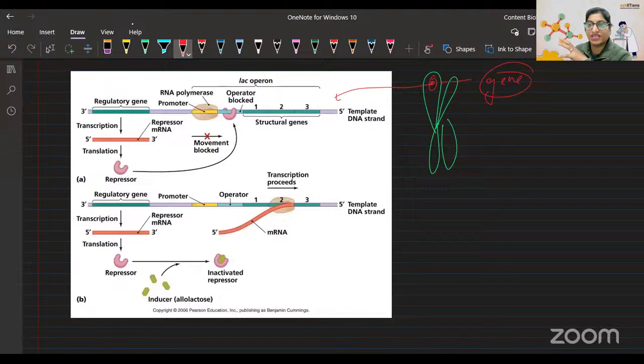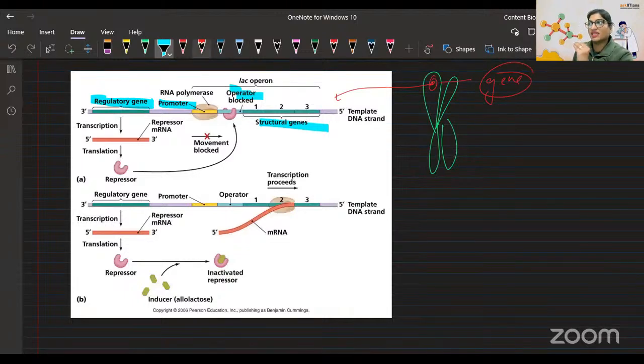An operon is a model. It is made up of units which are doing different work. It has a regulatory gene and a promoter area. You're getting my point? There are different areas present on it. It has the regulator, the promoter, then the operator, which in this case is blocked. I'll talk about it after that. Then the structural genes. These structural genes are the ones which are actually working and making the product.